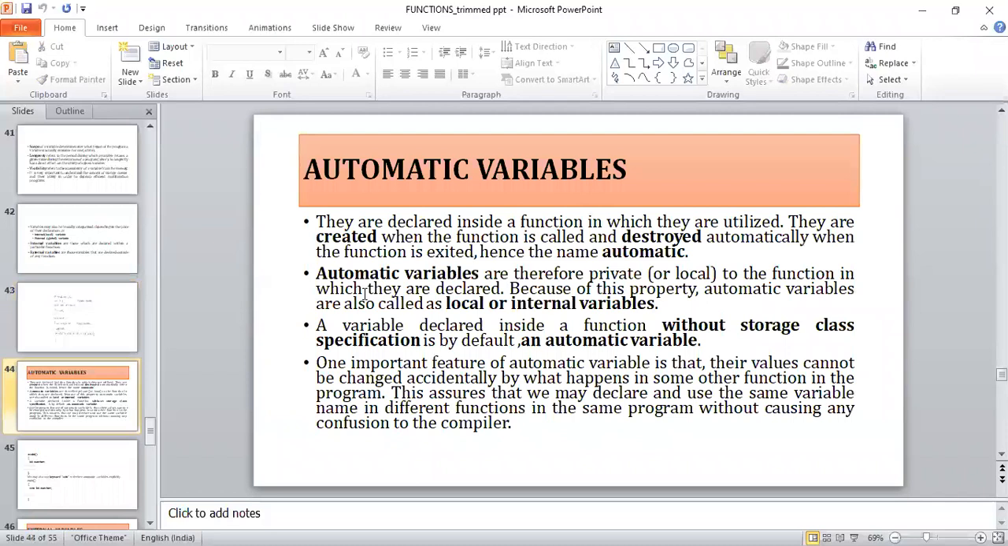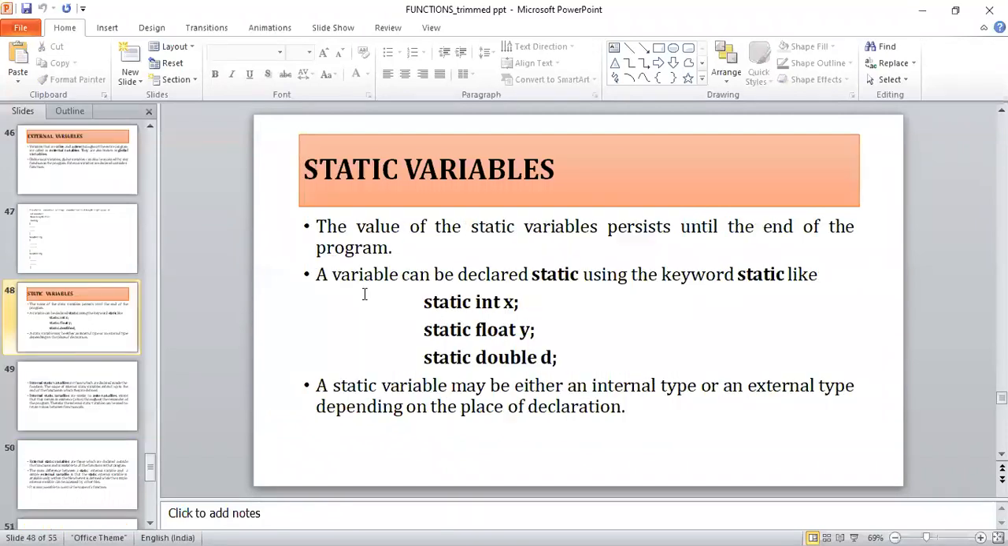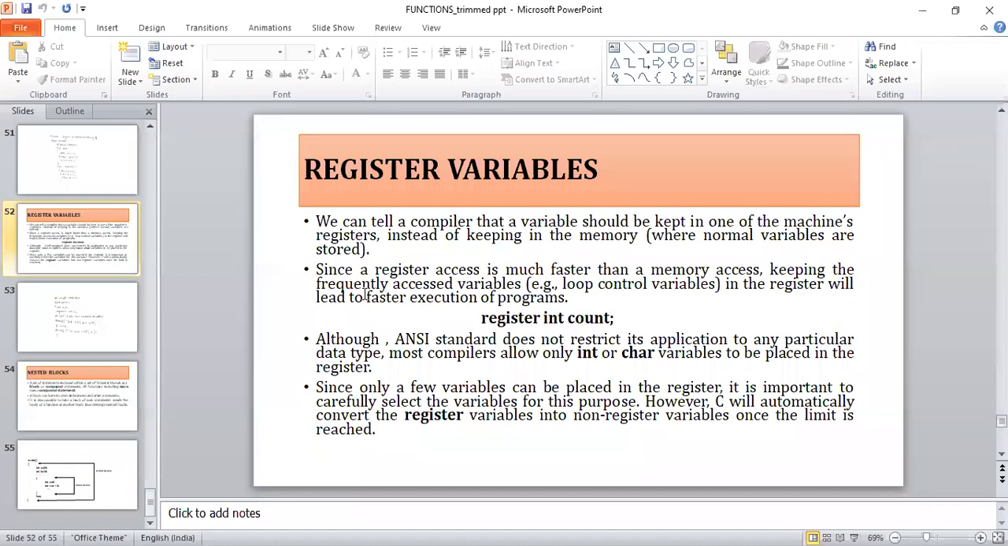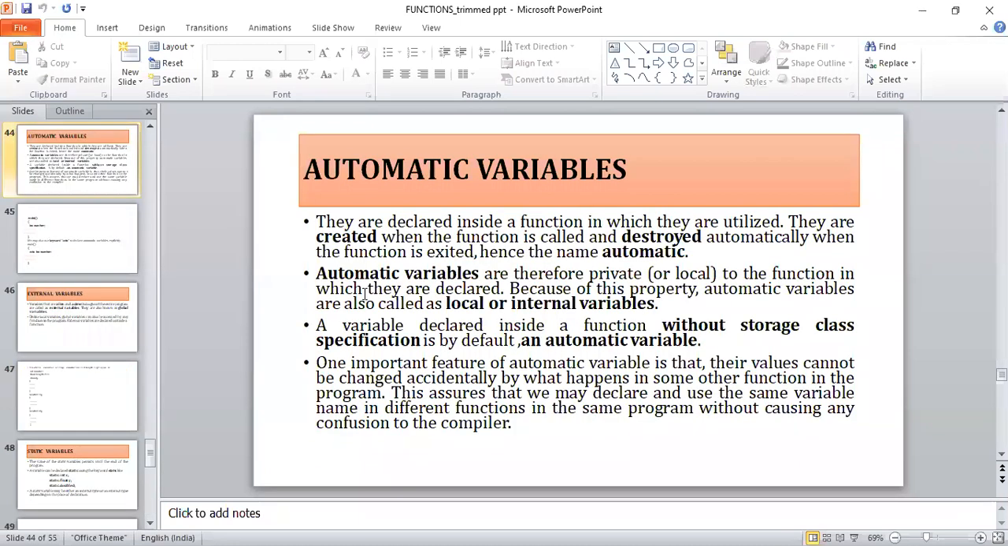First one is automatic variables. Next one is external variables. Next one is static variables. And finally we have register variables. One by one, let us see what happens exactly. I'll explain only in brief how these four are used. More discussion is not required at this point of time, so please refer to the programs I have given.